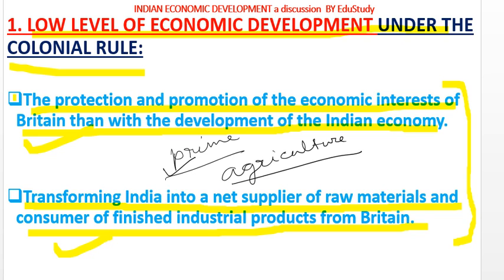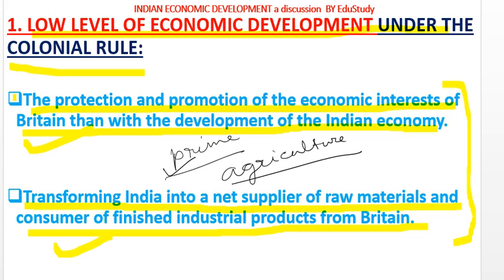So keep it in mind. Besides agriculture, various kinds of manufacturing industries were there, like manufacturing of handicrafts, handicrafts of cotton and silk textiles, metal and precious stones. These kinds of handicrafts were there before the advent of British colonial rule. This should be included here. This is a very important part.